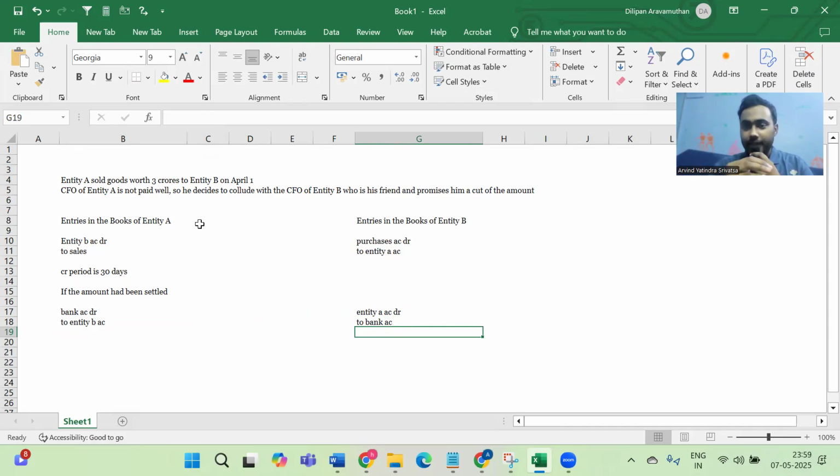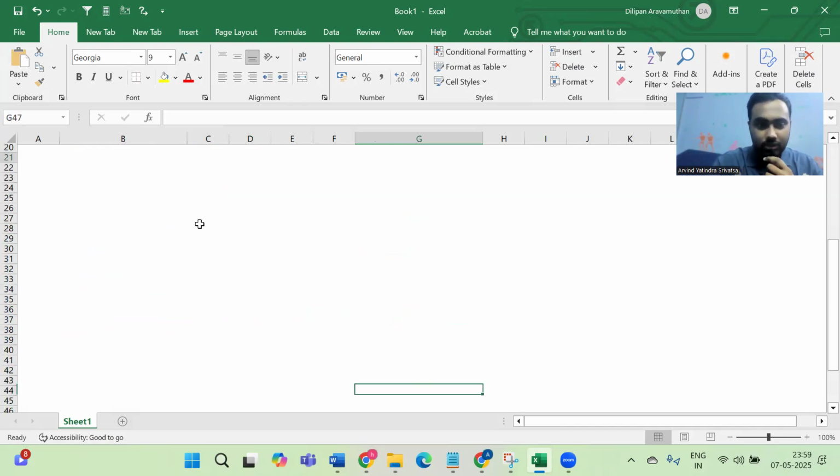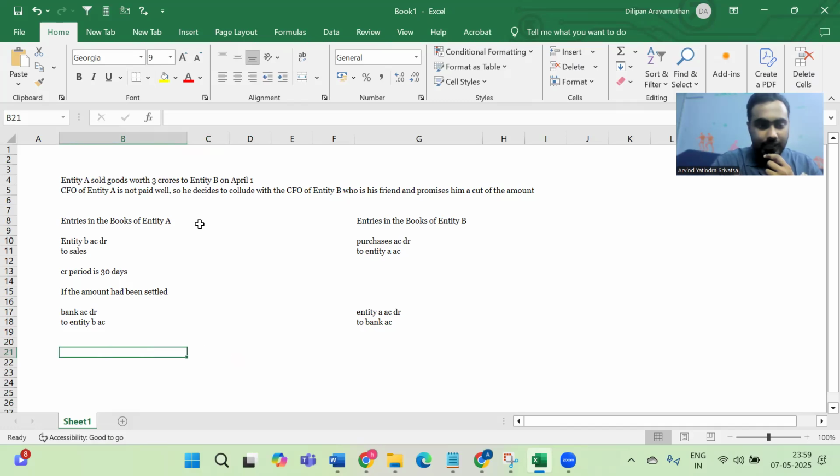But the CFO of entity A tells entity B to not do this. So here is what the CFO plans. The CFO tells you, give this amount as an advance to one of my relatives. One of my relatives has a sole proprietorship business. You give this amount as an advance to him. So if the amount is given as an advance, here is how the entry flow would look.